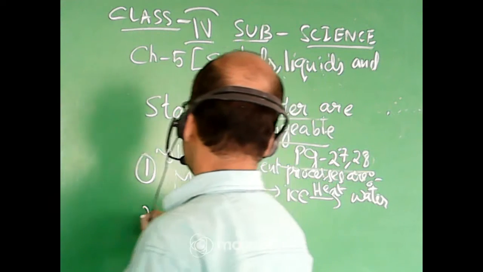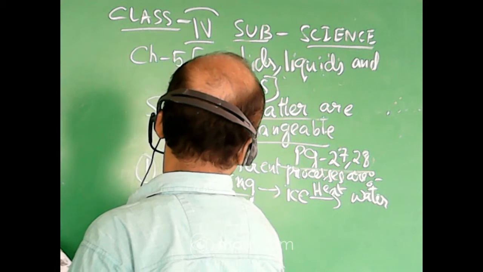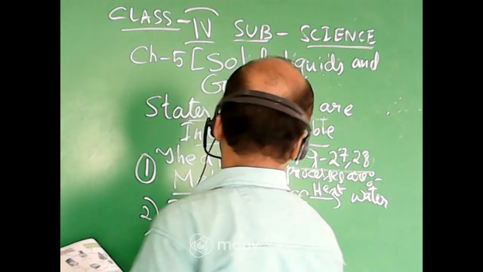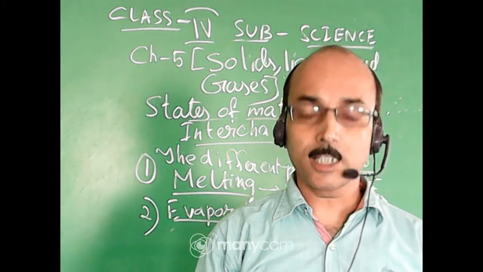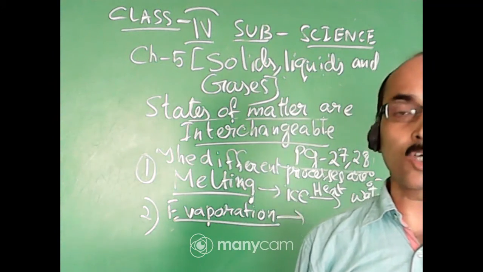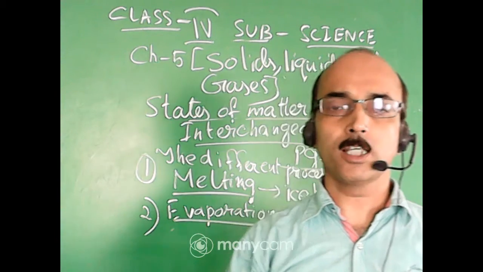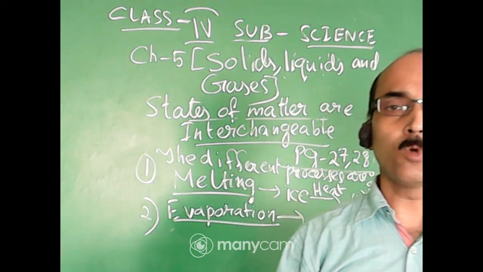Okay, next process is evaporation. So what is evaporation? On heating, water that is liquid changes into steam that is gas. This is called evaporation. Evaporation is a process by which a liquid changes into a gas.